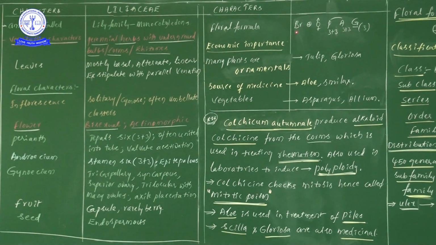So thereby bracteate is there. Next one, actinomorphic condition, bisexual state, perianth members 3 plus 3. Next one, androecium, means stamens, 3 plus 3 condition, and all are linked together. So that is a link. Next one, gynoecium is tricarpellary condition. 3 carpels are there. These 3 carpels are united, and the position of gynoecium is superior.